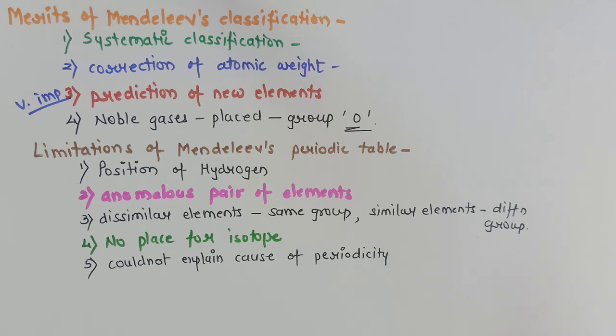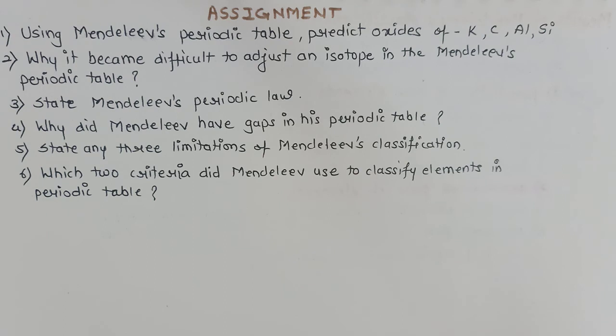So nowadays we are studying the modern periodic table, which is given by Henry Moseley, about which we'll be discussing in our next video. In our next video, we'll be discussing the modern periodic table, how it was framed, what its composition is, how the limitations of Mendeleev's table were covered in that, and all other details related to the modern periodic table.